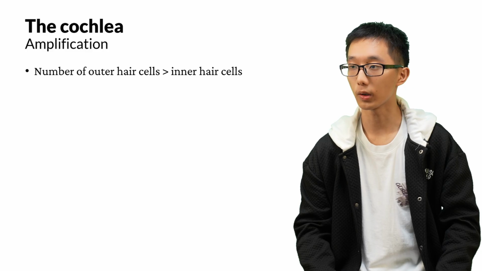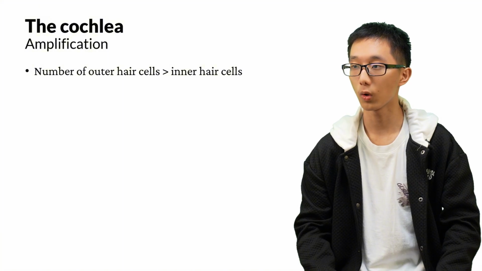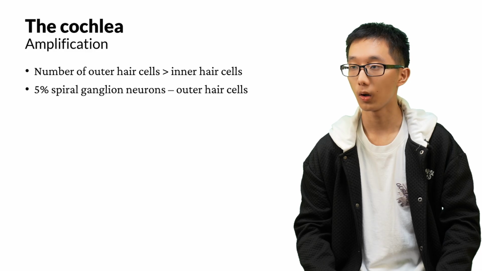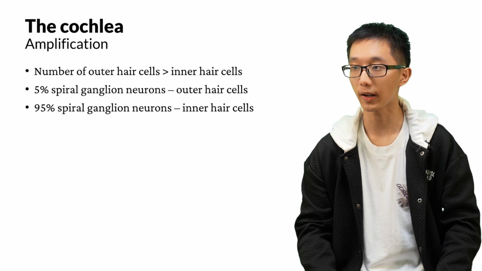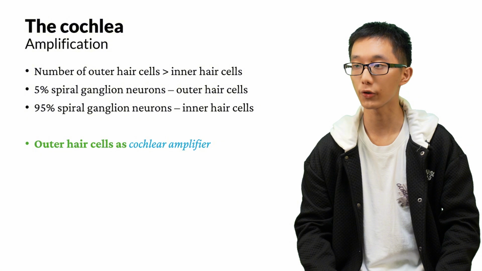As we mentioned before, there are two types of hair cells, outer hair cells and inner hair cells. There are more outer hair cells than inner hair cells. However, only 5% of the spiral ganglion neurons connect with outer hair cells. The remaining 95% all connect with the inner hair cells. Why is that? That is because outer hair cells carry out an important function. They serve as cochlear amplifiers.